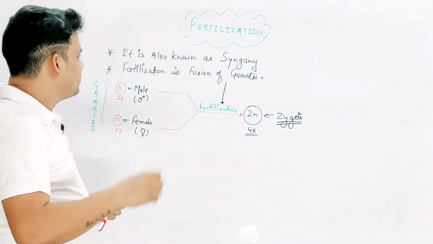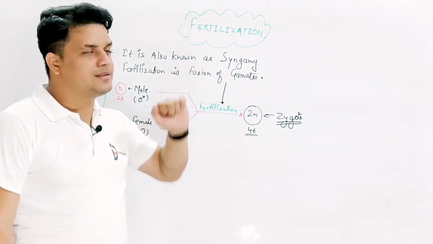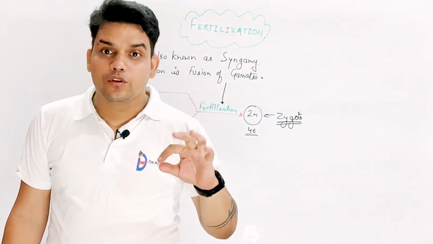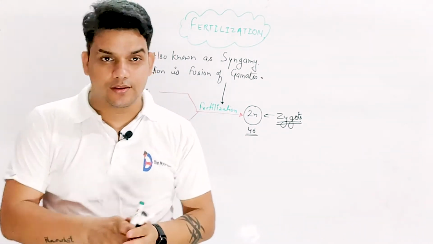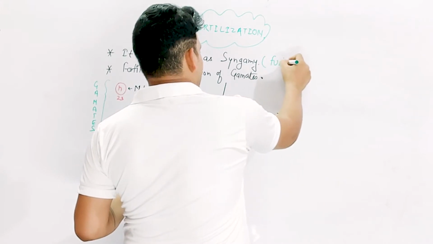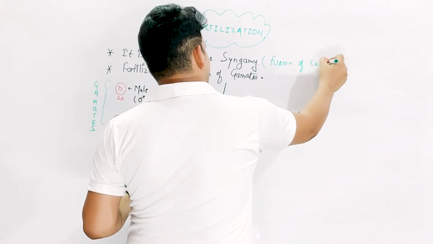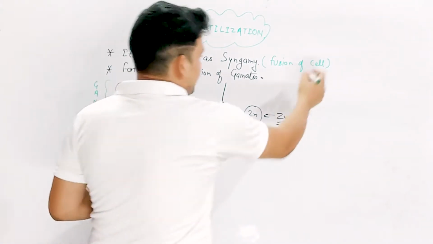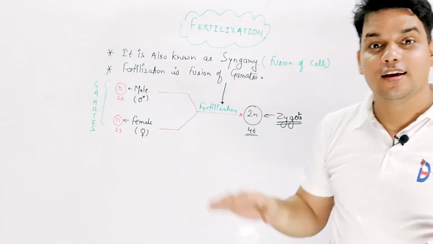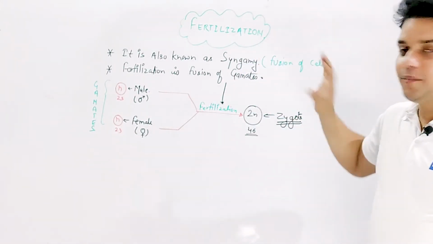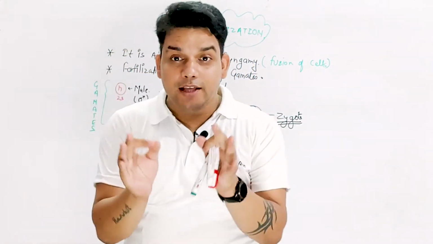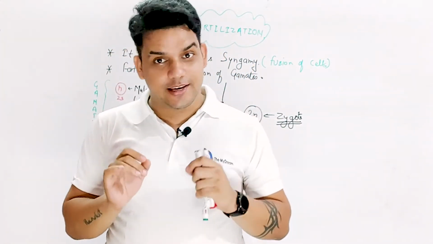My dear friends, sometimes students ask me what syngamy basically is. Syngamy is a process in which there is complete fusion of cytoplasm and complete fusion of nucleus as well. So syngamy is the fusion of cells. When two cells are fused together, that process is known as syngamy. So fertilization is also called syngamy. Fertilization is a process where the fusion of gametes takes place.